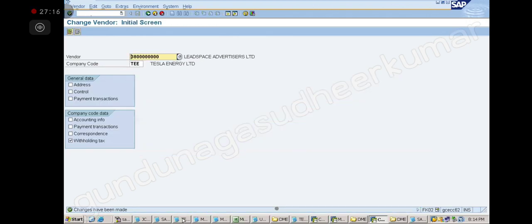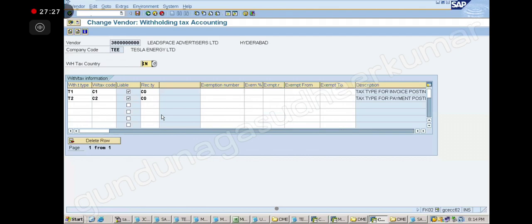Perfect. Now, next. So now I have to post invoice. Now I have to check whether our withholding tax process is working properly or not, right? So what I will do, I will post vendor invoice. On that I will deduct TDS and I will pay that TDS to the government, right? All that I am going to check now.